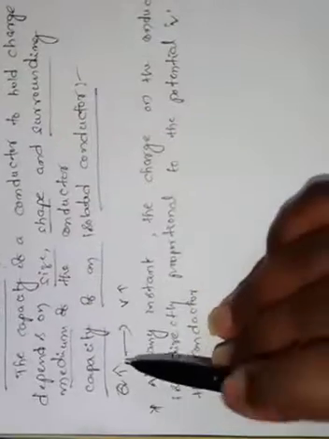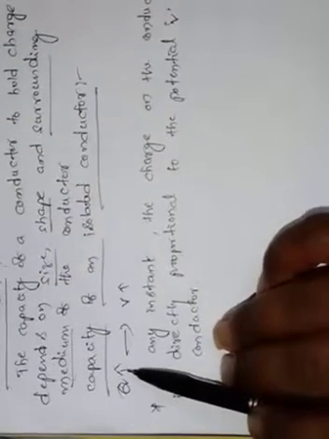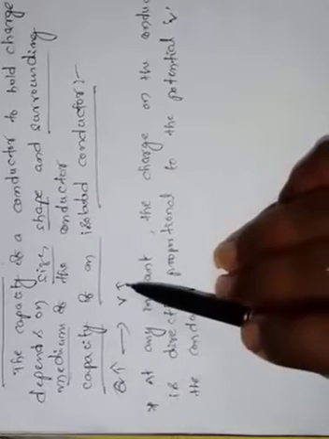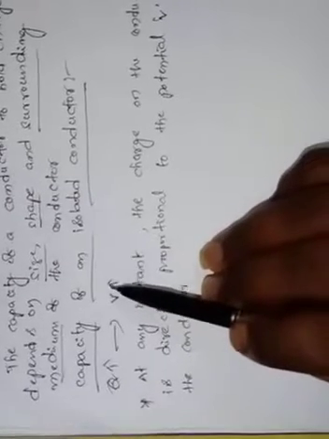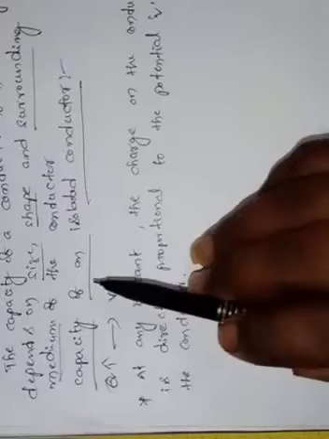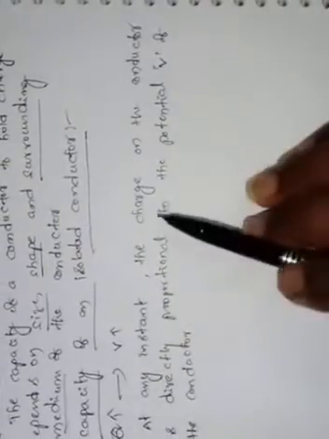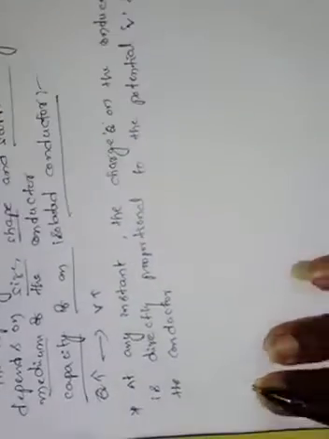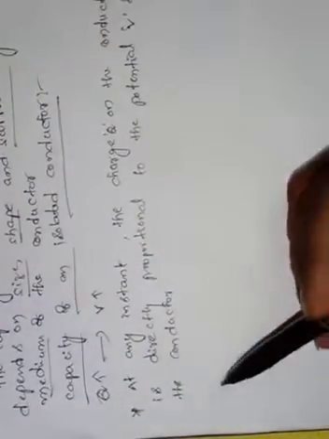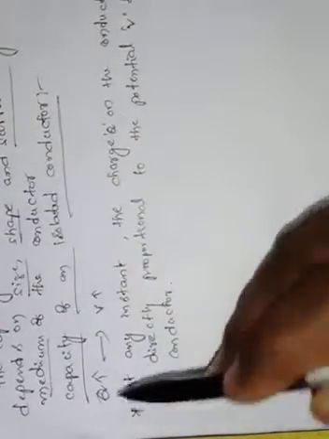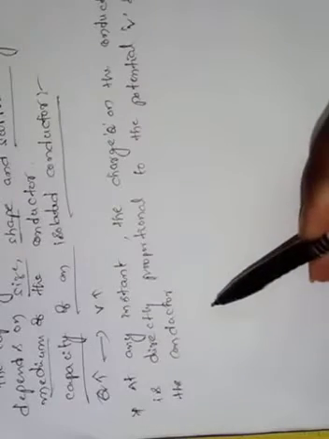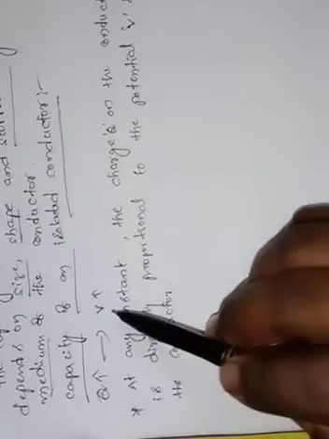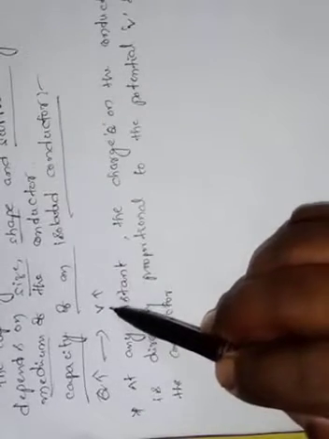Here what I told is, if the charge on any conductor is increasing, the potential of that conductor also increases. Means here we are talking about any instant of time; if the charge Q on that conductor is increasing, then potential is also increasing. Then what is the relation between Q and V, that we are seeing now. So charge is always directly proportional to the potential of that conductor.